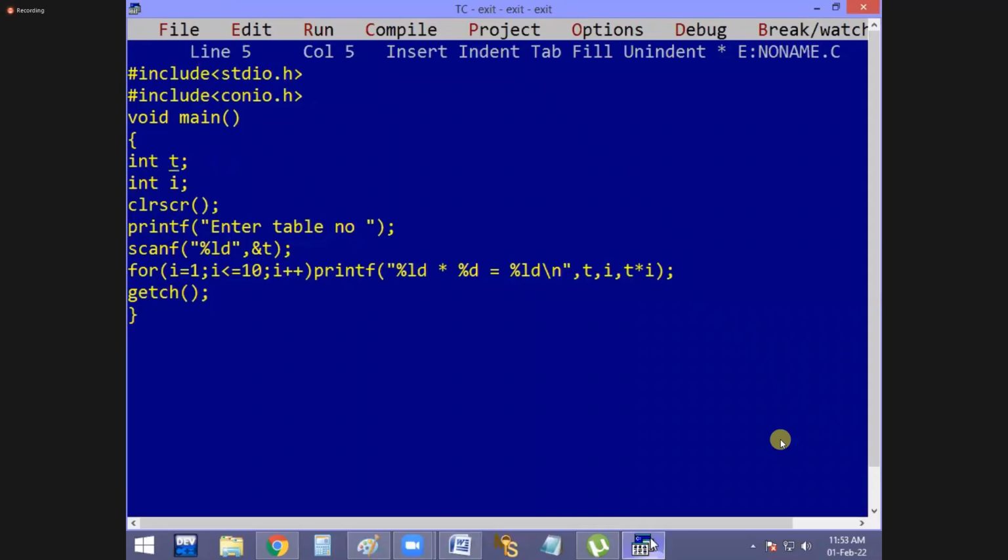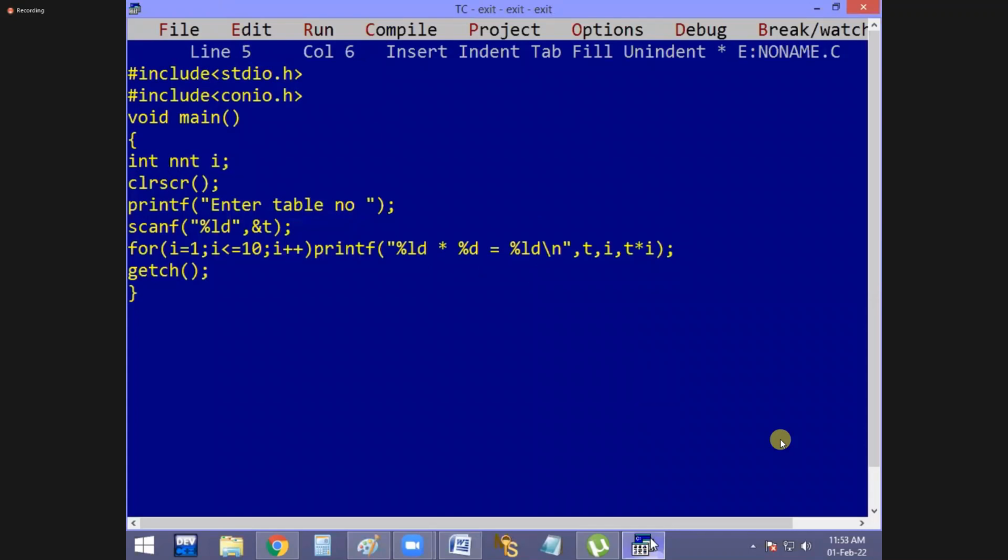i and n, looping variable i, common thing. Now the sum value is also required. Yes, sum value starting at 0. Enter a number, any number. Percentage d, ampersand n.